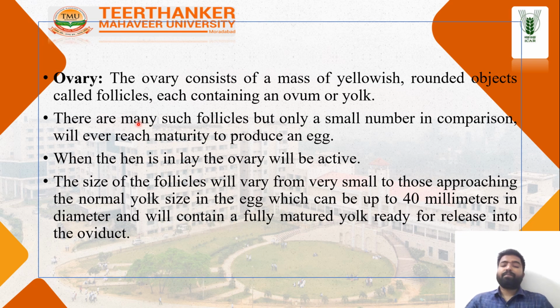In the upcoming slide we can see the figure. First one, the ovary. The ovary consists of a mass of yellowish round objects called follicles containing the ovum or yolk. There are many such follicles, but only a small number in comparison will ever reach maturity and produce an egg. When the hen is in lay, the ovary is active. The size of follicles varies from small ones to those approaching the normal egg yolk, which can be up to 40 millimeters in diameter, containing a fully matured yolk ready to enter the oviduct.